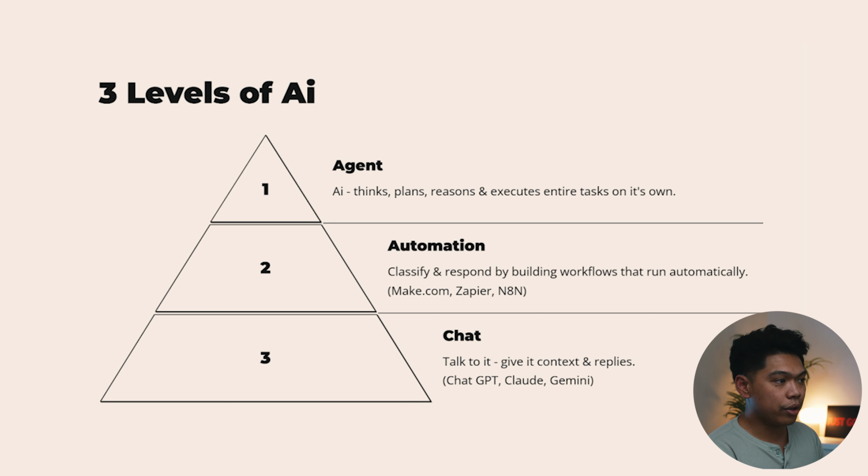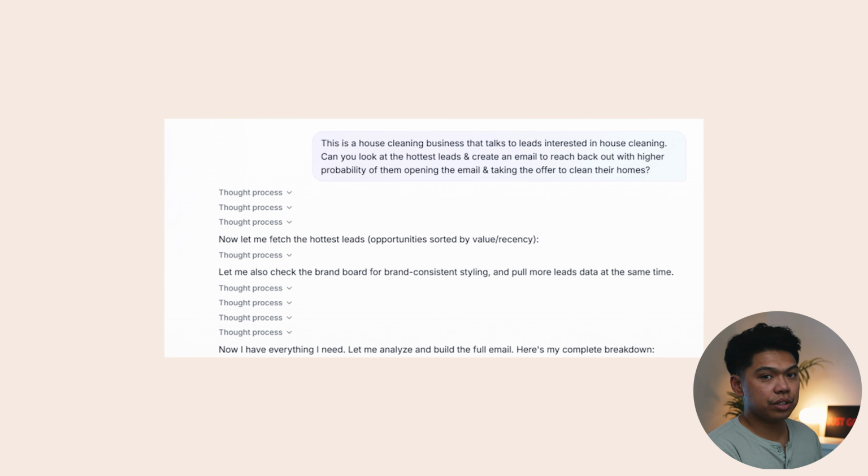Okay, so I just want you guys to get a big picture of the three levels of AI and where we're at. So you'll see that I did the Ask AI feature, right, chat, and this is what I did. I said, this is a house cleaning business that talks to leads interested in house cleaning. Can you look at the hottest leads and create an email to reach back out with higher probability of them opening the email and taking the offer to clean their homes? And then this just started the whole thing.